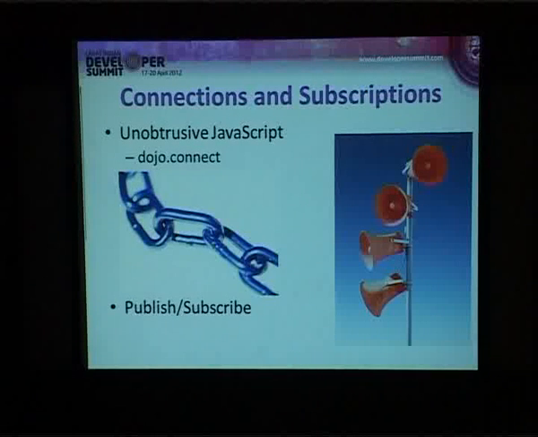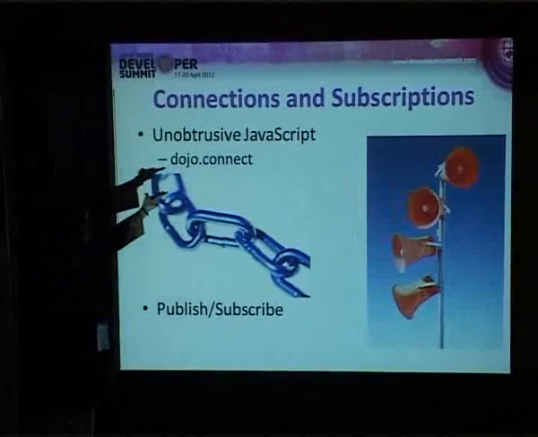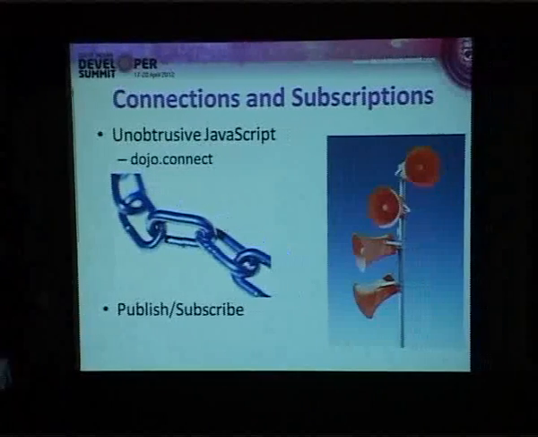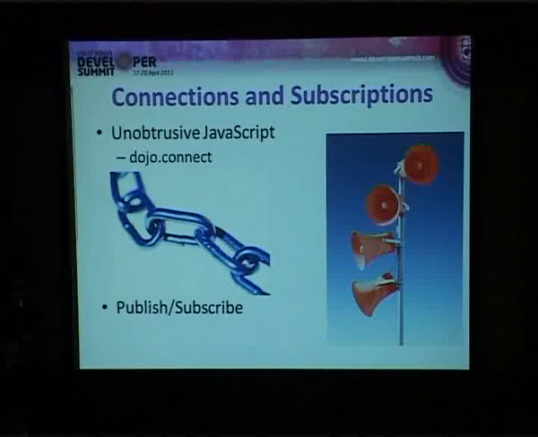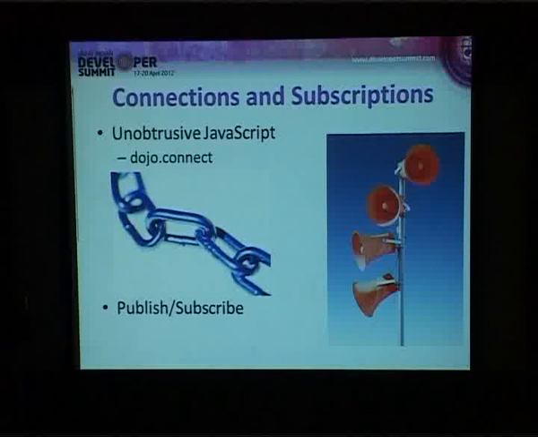So dojo.connect is similar to any other framework's unobtrusive JavaScript, but the publish and subscribe mechanism of Dojo is special because of the way it operates. You publish an event name and somebody who wants to do something on that can subscribe to that event name and say when this event is fired, do this particular function.